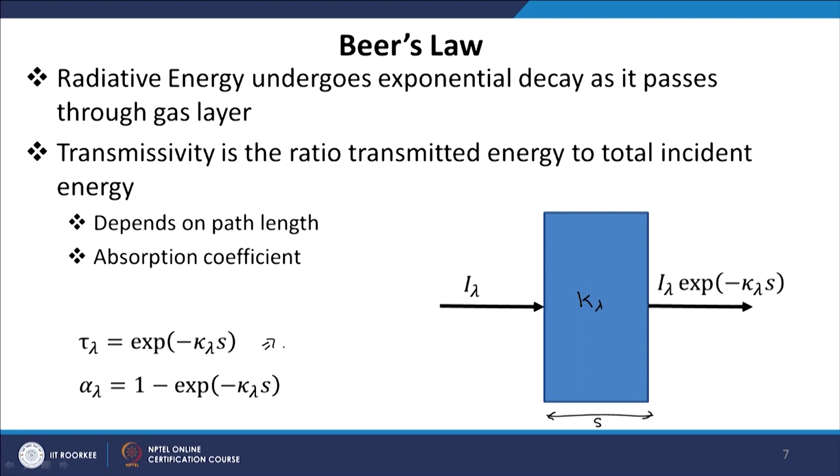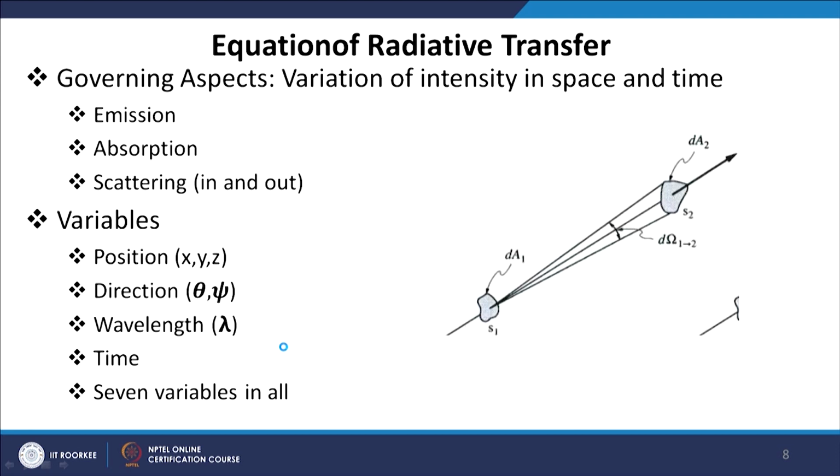Beer's law has found many applications in chemical engineering, where the concentration of a solution is found by passing some radiation through the solution, and based on how much radiation is absorbed by the solution, one can calculate the concentration of the solution.